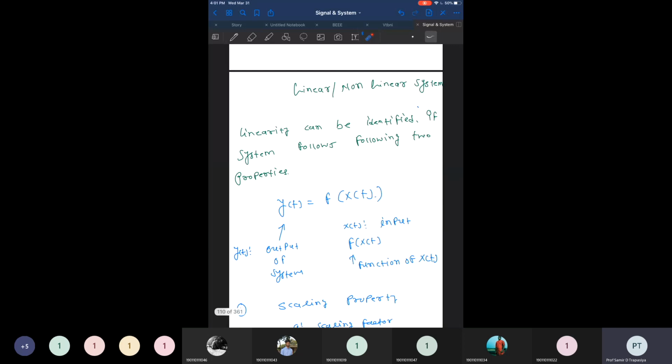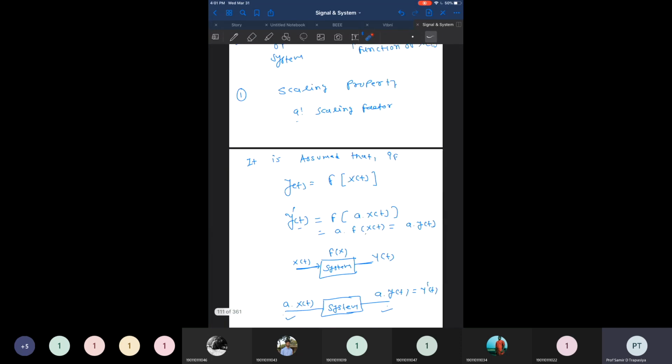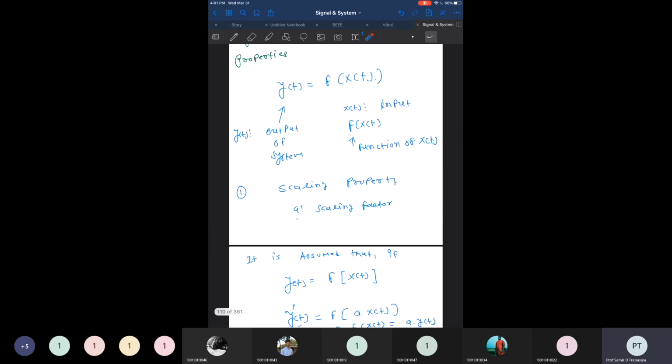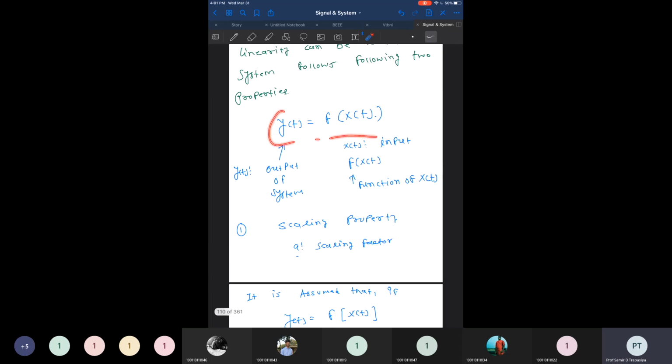Then we discuss the linearity and non-linearity concept. The system can be classified as a linear system or a non-linear system. The condition for this: the output y of t can be represented as some function of the input x of t, and if some scaling is applied on the input, the same scaling is reflected in the output also. So if we scale x of t by factor a, then the output is also scaled by the same factor a. This is one condition for linearity.